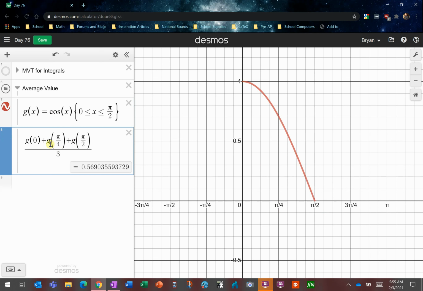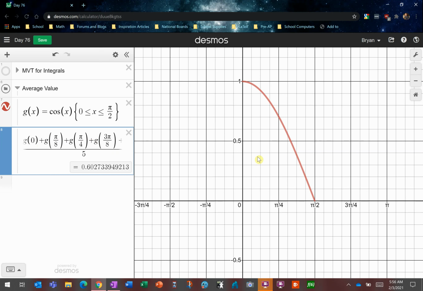We can add others too. I think we can see that pi over 8 will be on that interval, so g of pi over 8. Okay, there's 4 of them. Now we get 0.65. Let's add another: 0 pi over 8, 1 pi over 8, 2 pi over 8, 3 pi over 8, I think we could do too. G of 3 pi over 8. Now there's 5 of them adding up, so we need to divide by 5, so we got 0.602.